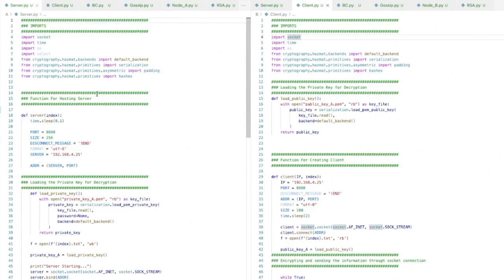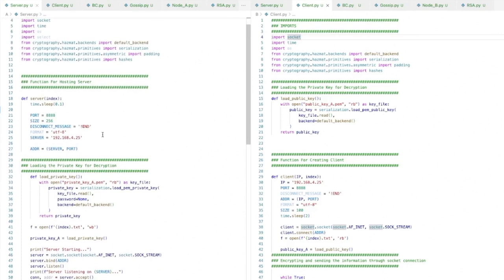we have already done this in the class. We have already established socket communication between one node and another node. So this is the same code that we used in the class, but the difference is that I will take a variable, the port address, which should be the port that you want your server to start on, and this is the IP of my server. So this is basically the IP address of node A. And I've also introduced this private key and public key, which I'm going to demonstrate later as well.